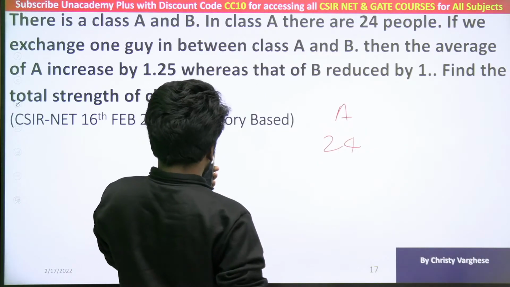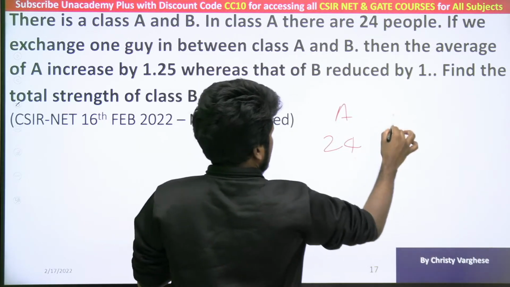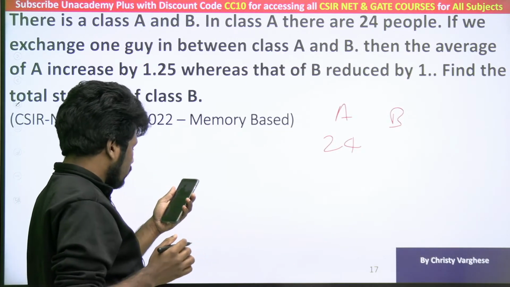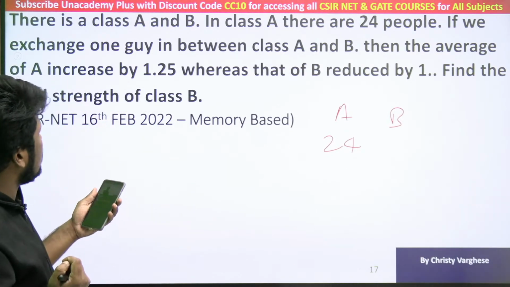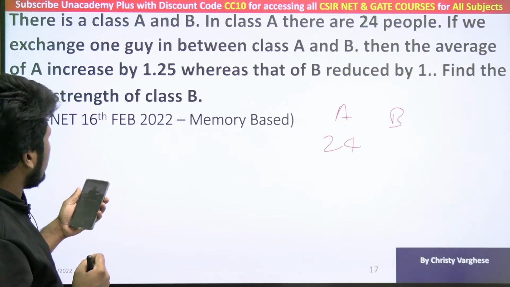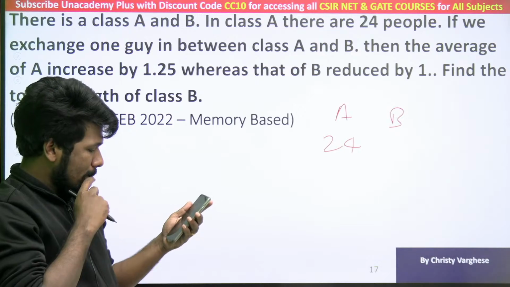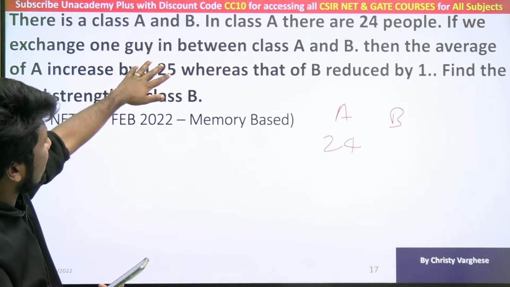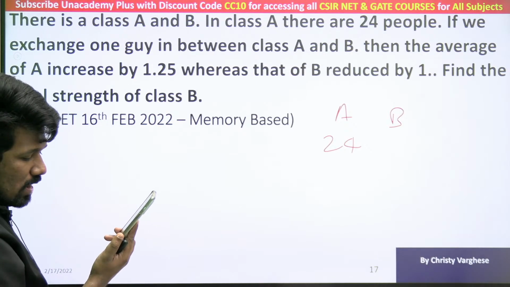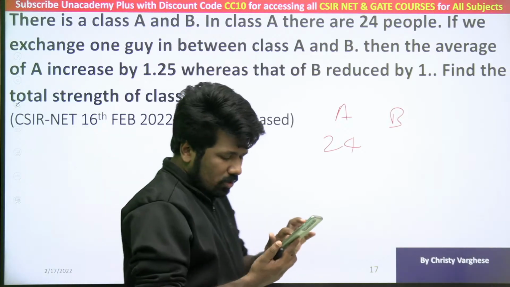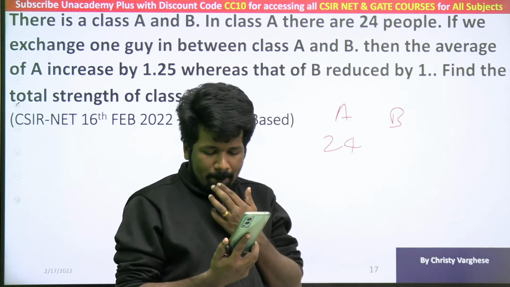And exchange one student with class B. Class B exchanges one student. Then that average increases by 1.25. Average of what? That is my question. Average height or average what? Average marks or what? That is the confusion I had even in this question also. Is it average marks or average height or what?